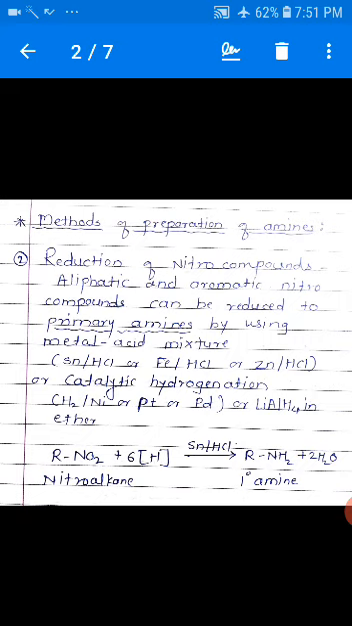Nitroalkane, that is RNO2, plus addition of 6 hydrogen in presence of Sn/HCl. Here there is removal of oxygen and addition of hydrogen so as to form RNH2, that is primary amine, with removal of twice H2O.